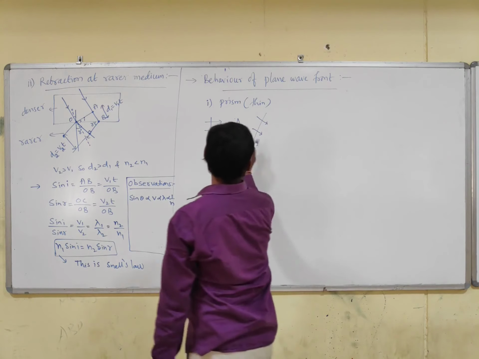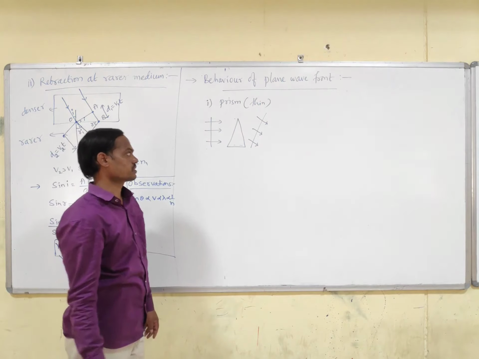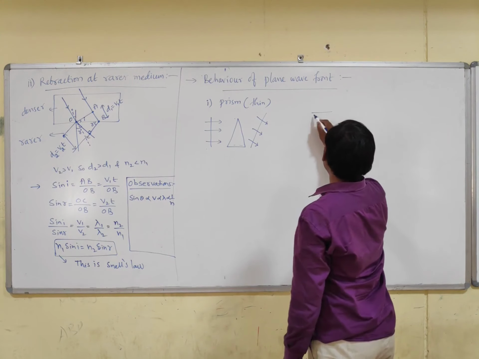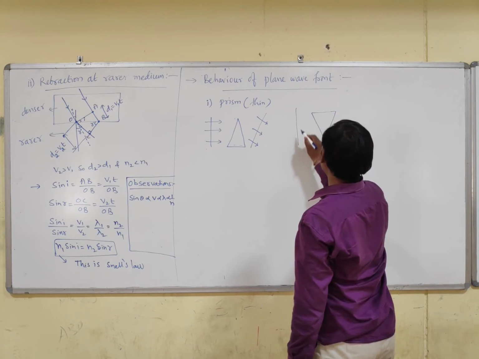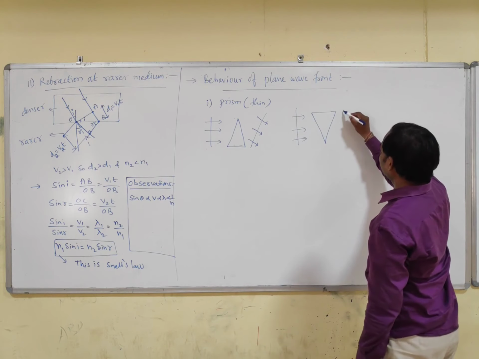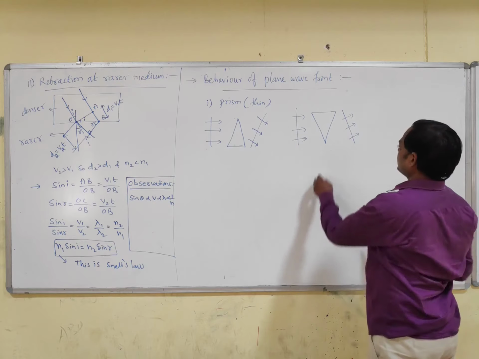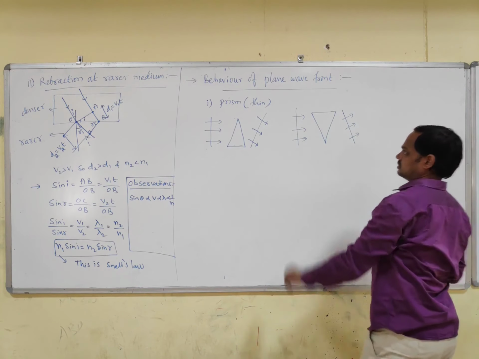The plane wavefront remains a plane wavefront, but a bending occurs. So if it is like this, then what will happen? It will bend like this. At the bottom, more speed, at the top, low speed. Next,